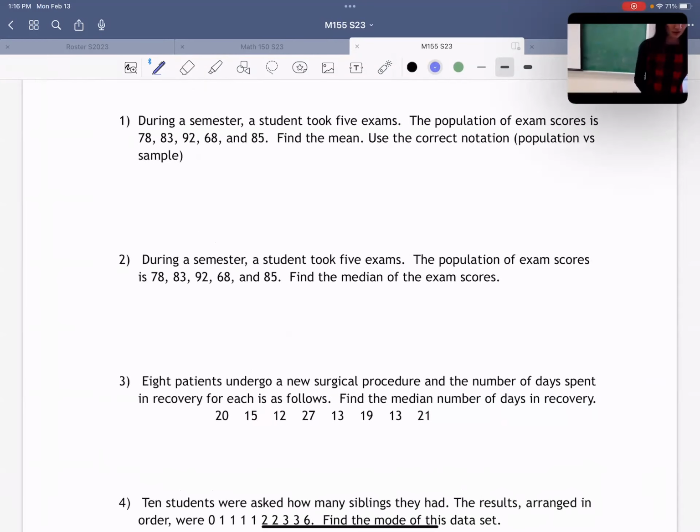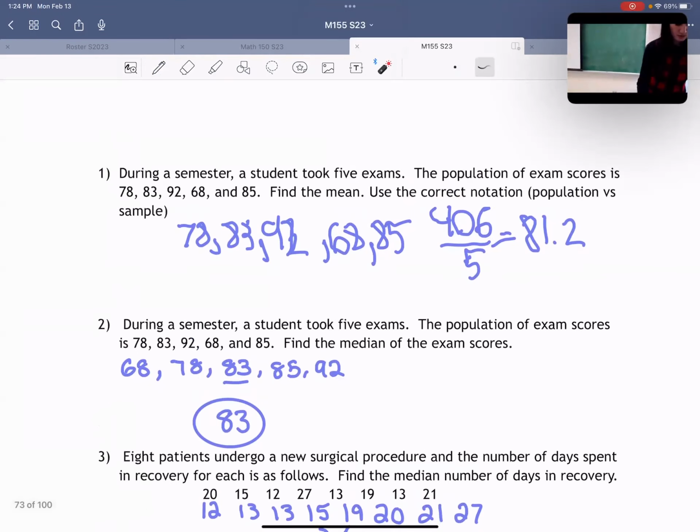All right, let's keep going. If you take a look at the back page, I'm going to put your mean, median, and mode skills to the test. I have 5 different questions for you. I want you to either work together or work by yourselves. Try taking a look at these 5 questions. I'll be around to help, and we'll come back in a little bit. Number 1 asked you to find the mean of these exam scores. Kevin, do you want to take us through how you did this one?